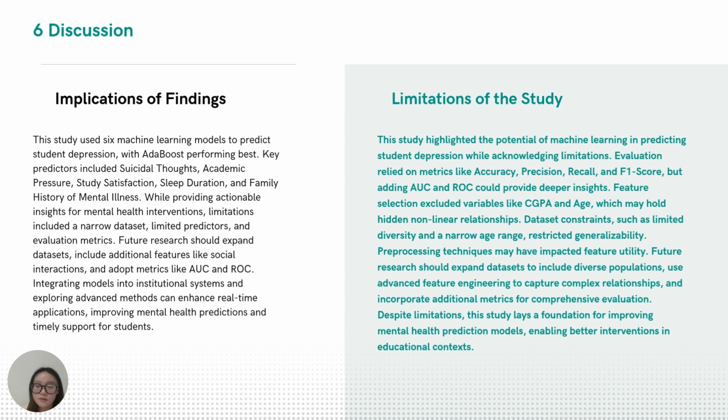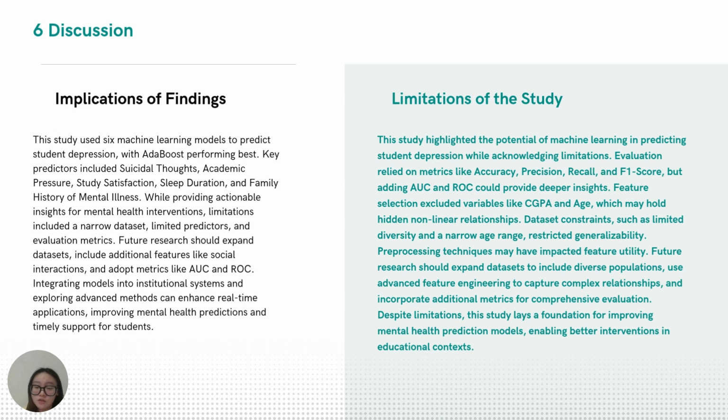However, this study has some limits. The data was small, with not enough variety, and it didn't include predictors like social interactions. Metrics like AUC and ROC, which give deeper insights, were also not used. Features like CGPA and age, which may have complex connections, were left out. The way the data was processed may have affected the results. The age range of the students was narrow, making it harder to apply the findings to a larger group.